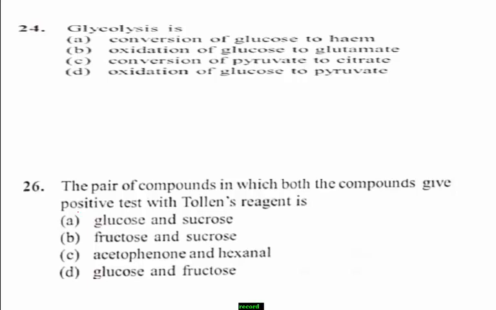Students, glycolysis is the metabolic pathway that converts glucose into pyruvic acid. Glucose, you know the formula, C6H12O6, gets converted to pyruvic acid. The formula of pyruvic acid is CH3COCOOH.